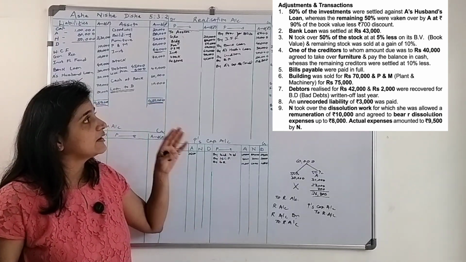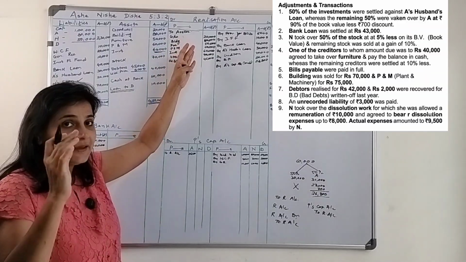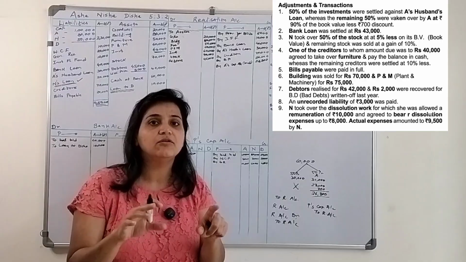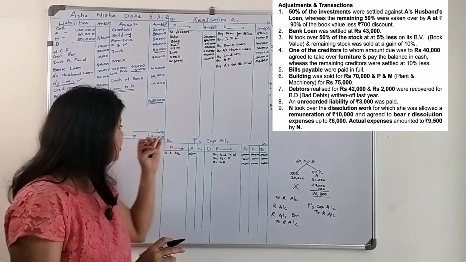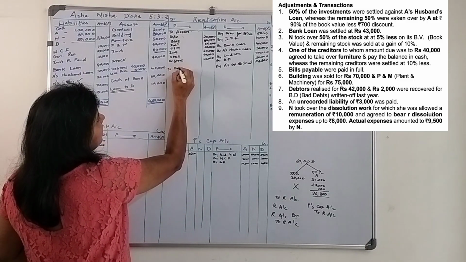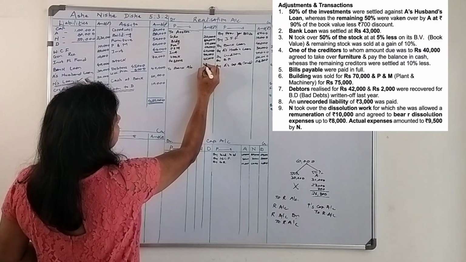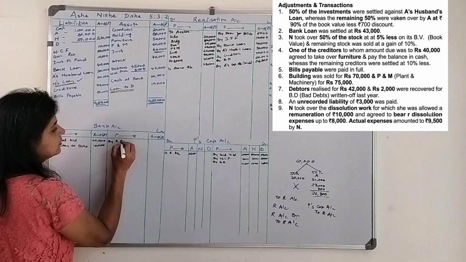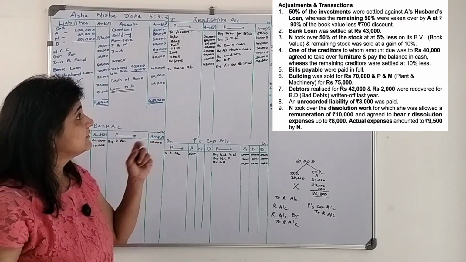What is the next adjustment? Bank loan was settled at rupees 43,000. So the bank loan was settled, we paid off the bank loan. What account will get debited? Realization account debit to bank account. So to bank account, we set off the liability for rupees 43,000 by realization account 43,000.